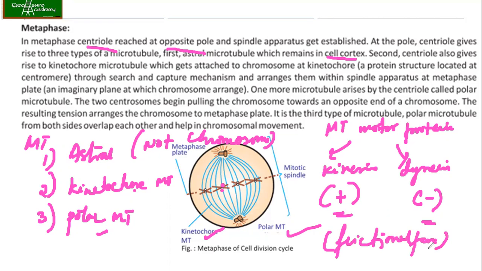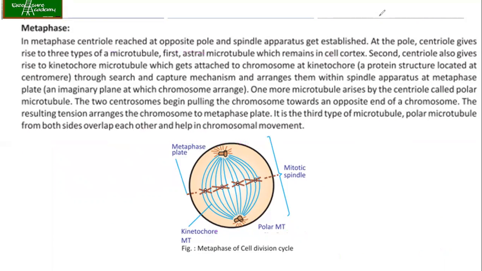It is the same mechanism by which the motor proteins push the chromosomes towards the centrosomes. They walk on the polar microtubules, pushing them in the opposite direction and moving towards the centrosome. This is how the chromosomes are pulled towards the opposite pole.